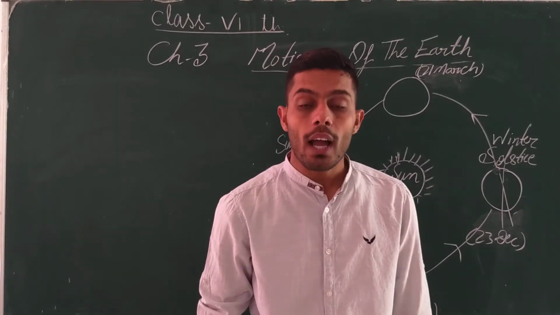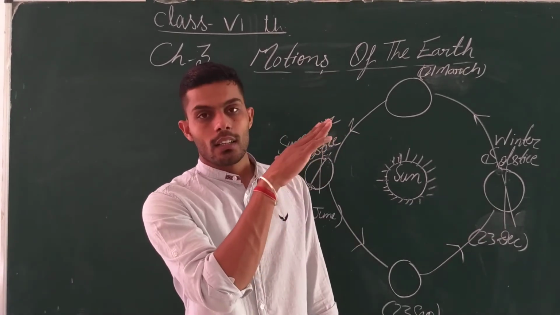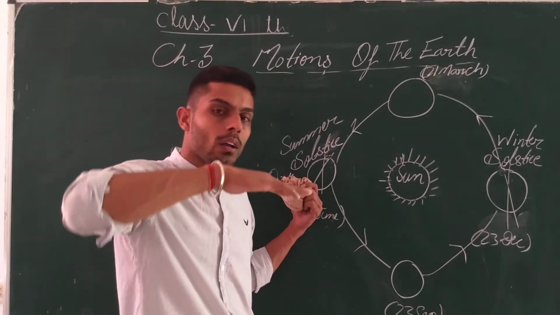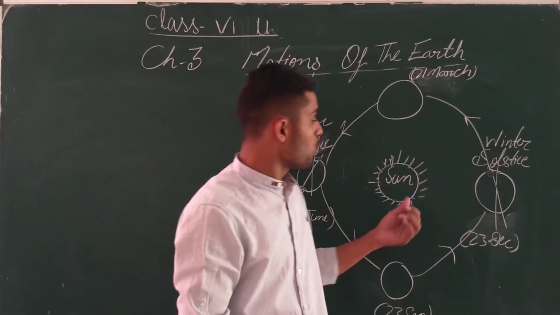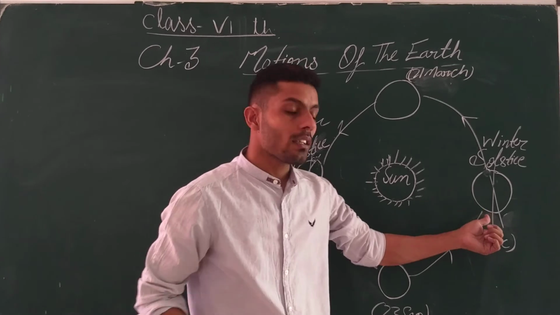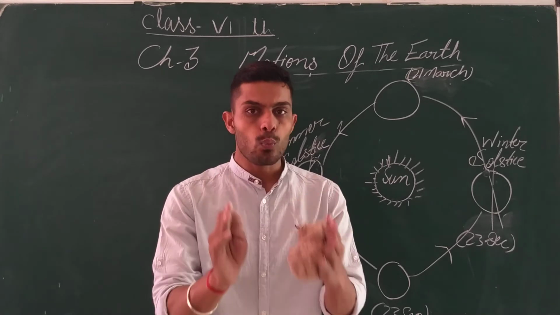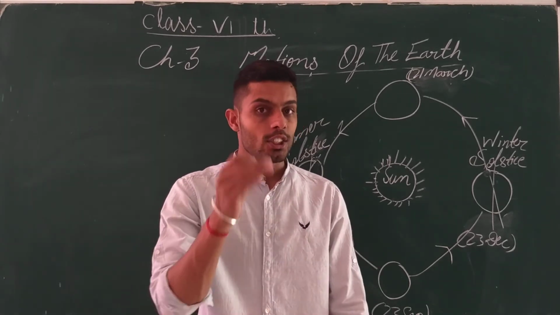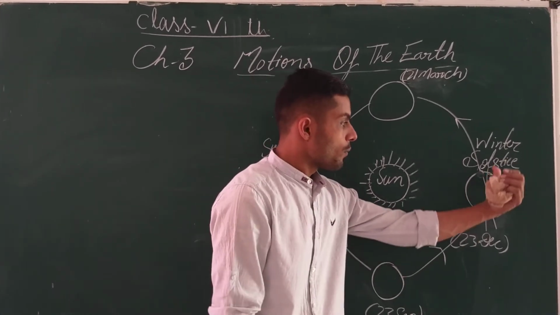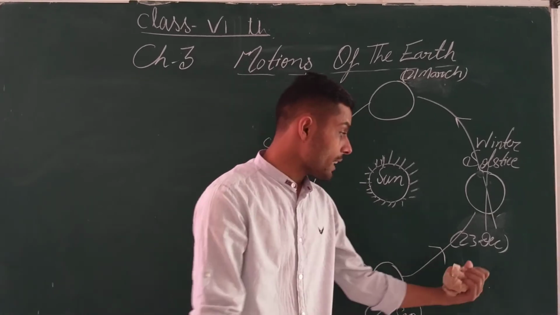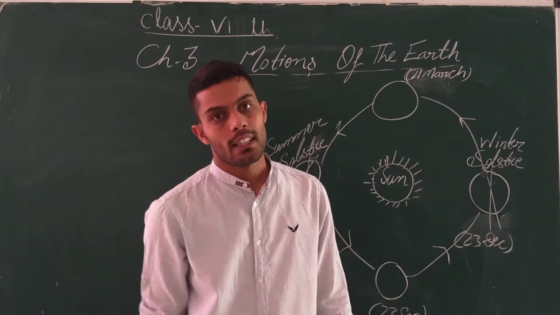When it is far, at that period of time it will face less heat. Why? Because the sun rays will be slanting towards it. Slanting means like that. But in the northern hemisphere, how will the sun rays fall? Like directly. Got it? So due to the slanting of the sun rays here in the southern hemisphere, it will form a frigid, very cold period, a winter. And the situations will be reversed in the northern hemisphere. Got it? So this is formed as the winter solstice. So every 23rd of December we get the shortest day but the longest nights.